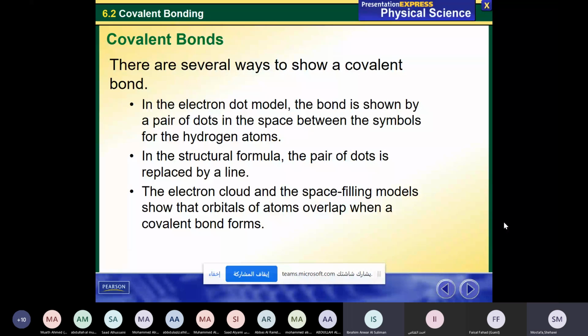In the structural formula, the pair of dots is replaced by a line. The electron cloud and the space filling models show that orbitals of atoms overlap when a covalent bond forms.